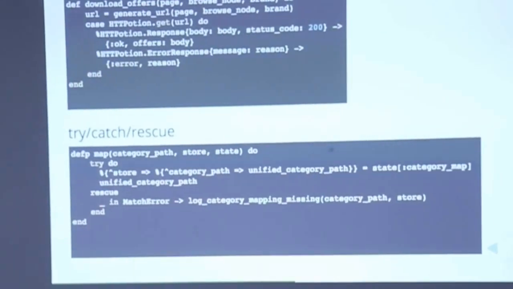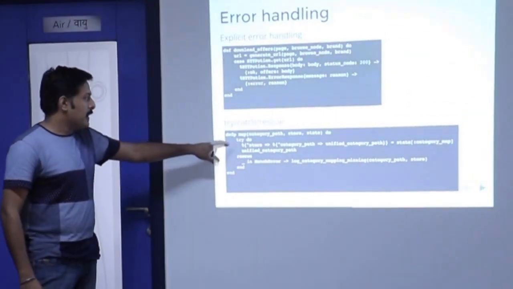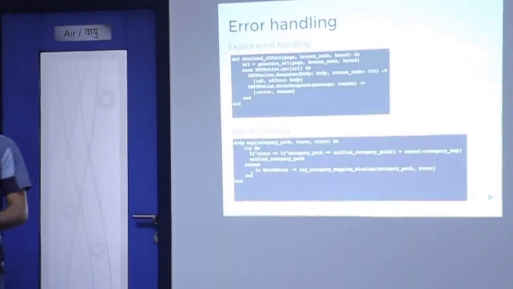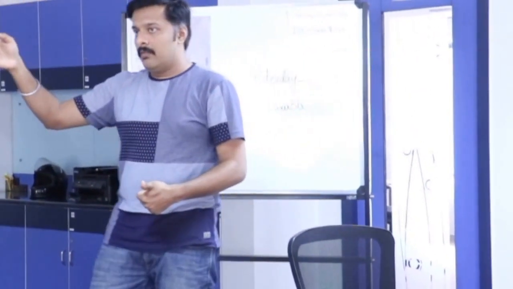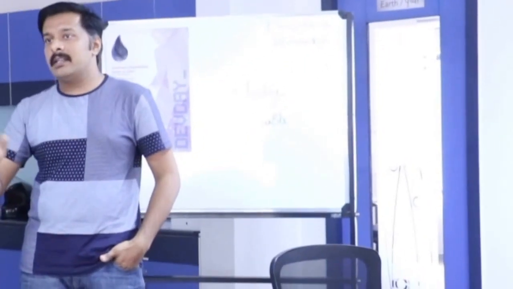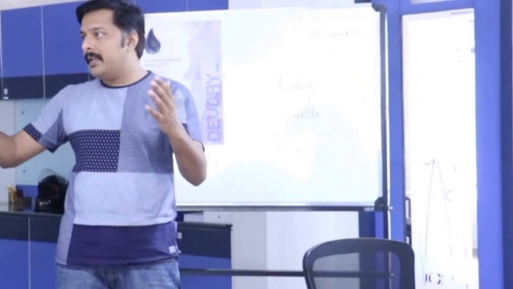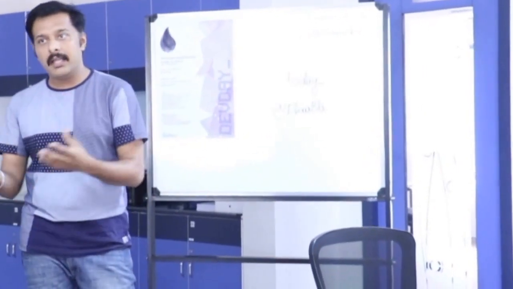Here is the biggest difference in try catch rescue, and the reason why we have tried to use try catch rescue here. It's getting a JSON and trying to pattern match on that JSON and then extract some values out of it. Since this JSON was coming from an external provider, we don't know when they change the JSON structure. If they change the JSON structure in Erlang, pattern match errors are fatal. If the pattern can't be matched, the whole VM gets shut down, or an error is thrown, and if you are not catching it, it will kill your process.